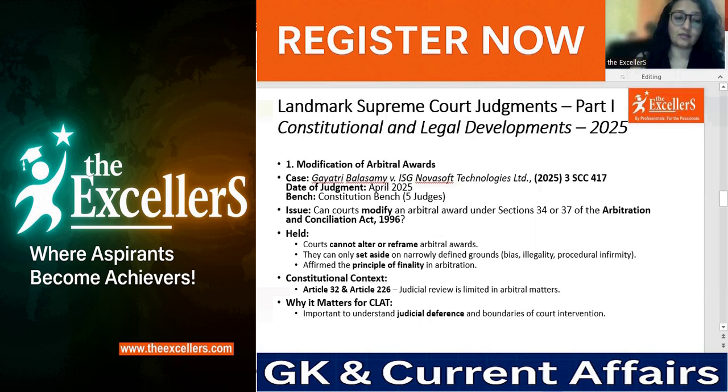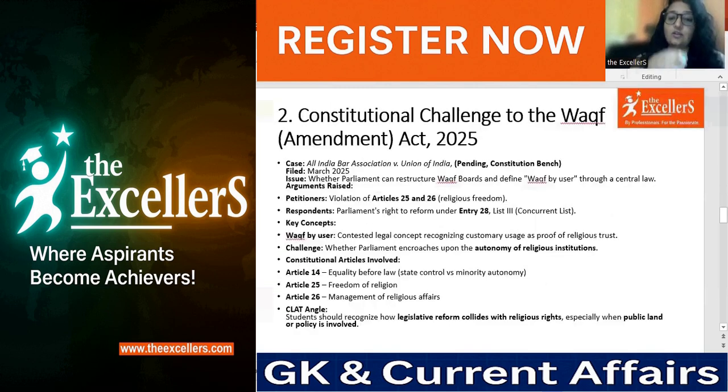Next, we have the constitutional challenge to the Waqf Amendment 2025. This is also under the recent developments. This is a second case. It's a pending constitutional case of All India Bar Association versus Union of India.